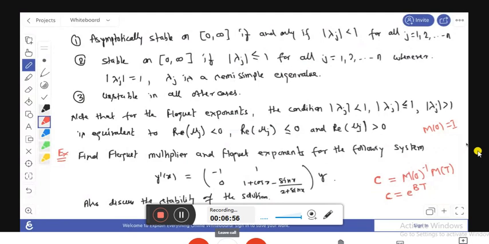For that, the proof of the theorem was given. So you have to find this. By this formula you can find the monodromy matrix, try to find the eigenvalues of that matrix, and then explain the stability of the system.